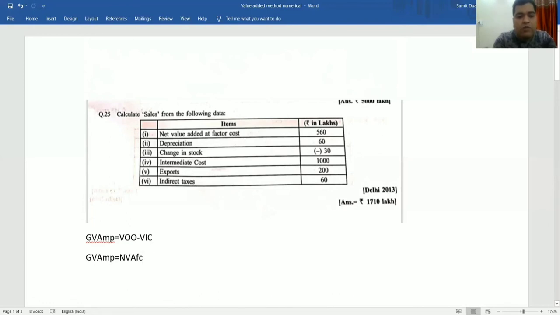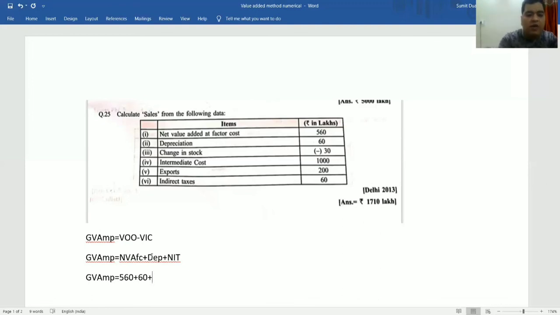So gross is equal to net plus depreciation, which we already discussed in the first video, the basic concepts of national income. Then NVA at MP is equal to FC plus NIT. When I solve this question, GVA at MP is equal to NVA at FC, which in this question is given as 560, plus depreciation, which is given as 60, and plus NIT, which is indirect taxes minus subsidies.